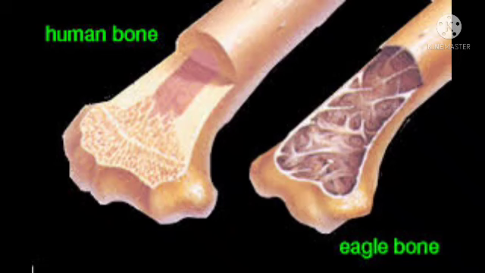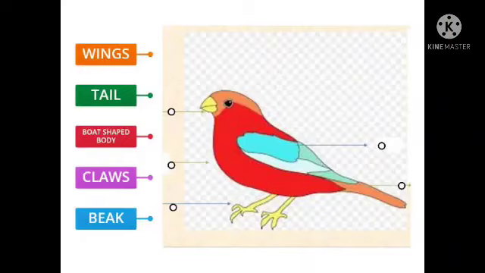So, these animals have hollow and light bones and feathers. At the same time, the body shape looks like a boat, and they have wings to fly. This is the main reason birds easily fly in air. We know very well they have strong muscles to flap wings.